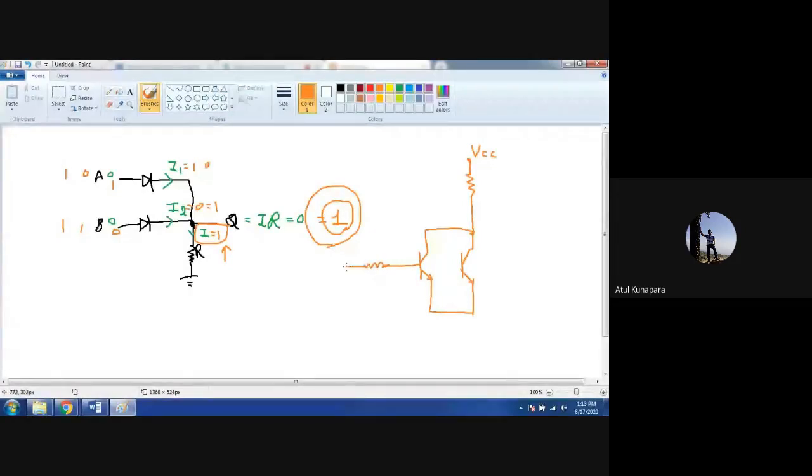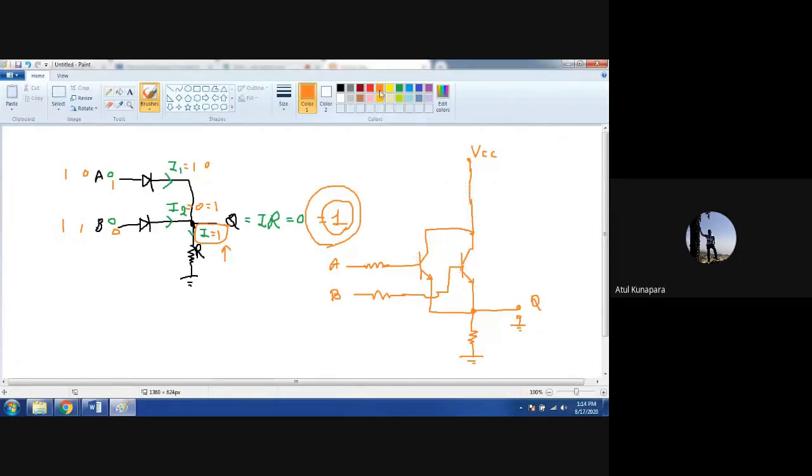Input A will be given here. Input B will be given here. And here is the resistor. And from here we will be taking our output Q. We can remove this part also. This resistance can be removed. It can be directly connected here, like this also you can see.